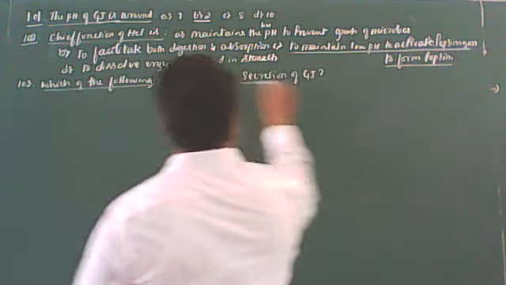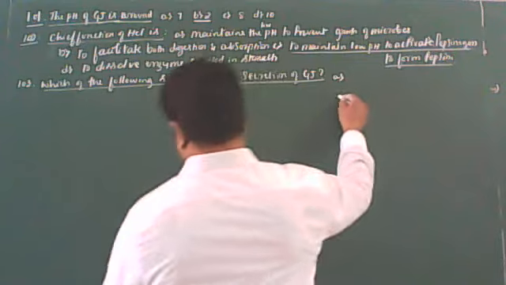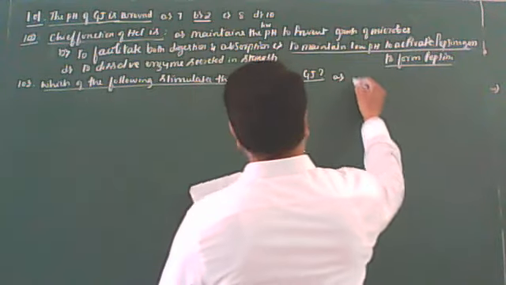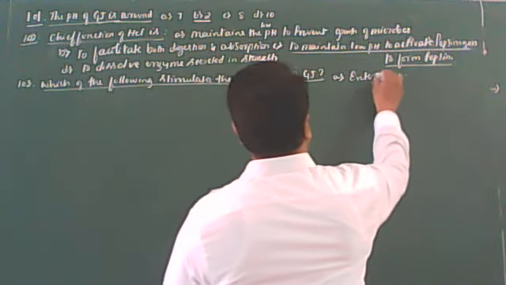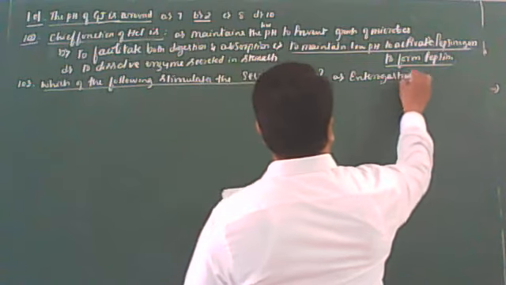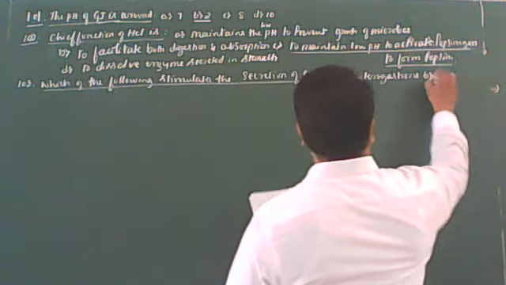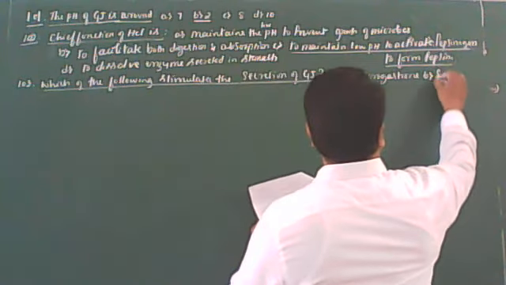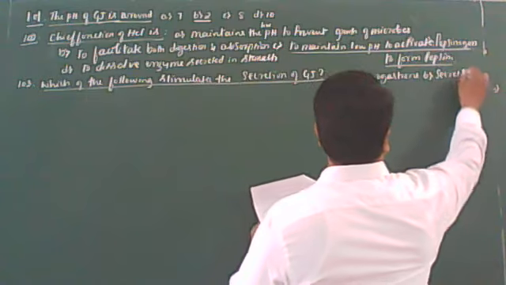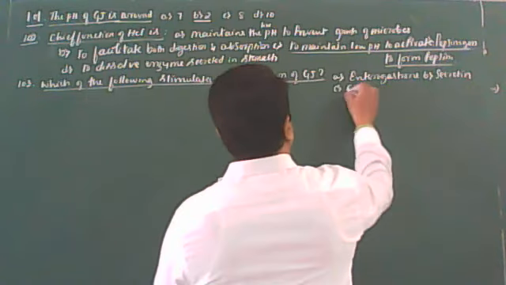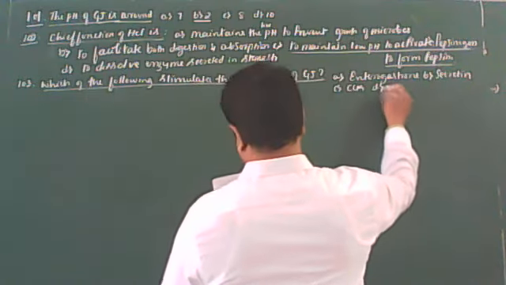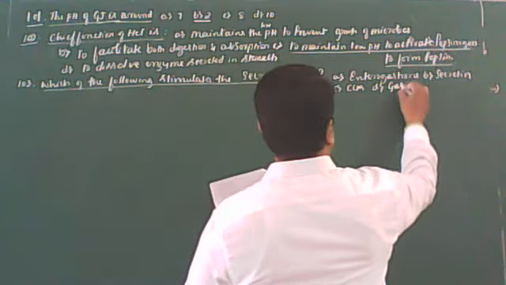You should remember here. Dear students, options are enterogastrone. These hormones are very important, each and every one should concentrate here. Another one is secretin. Third one is CCK. Fourth one is the gastrin hormone.